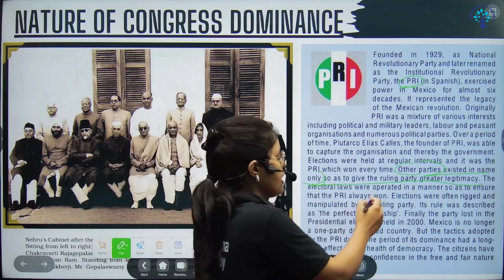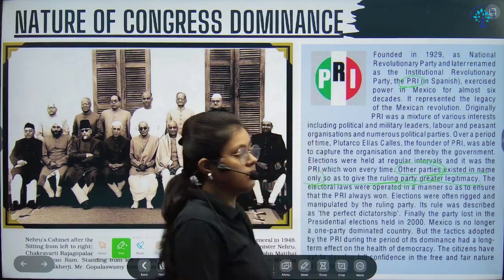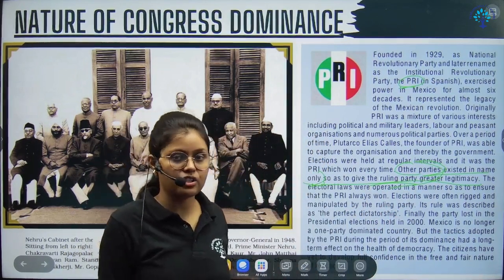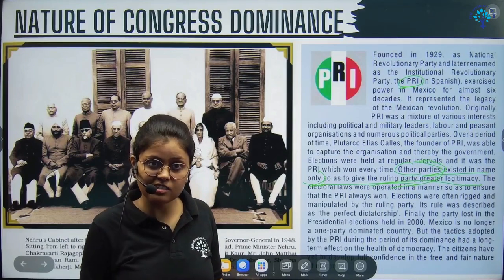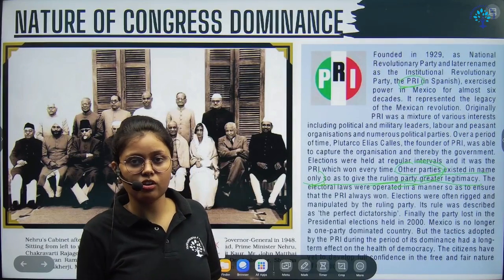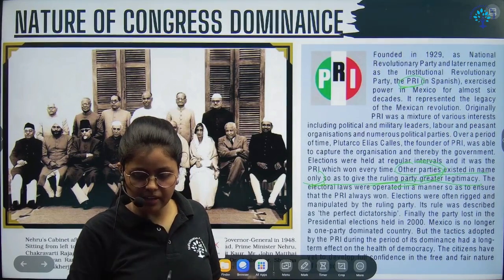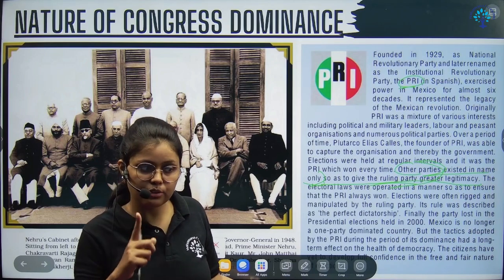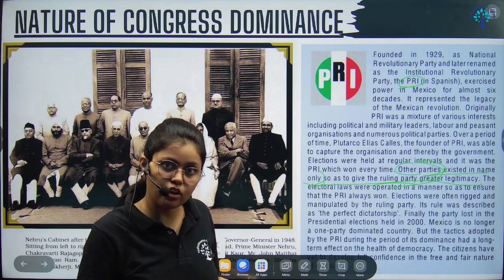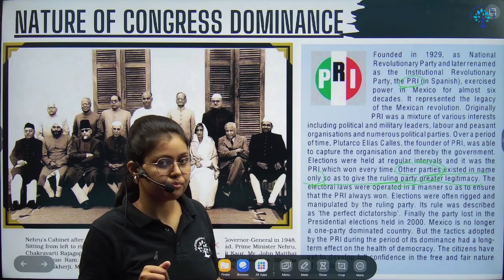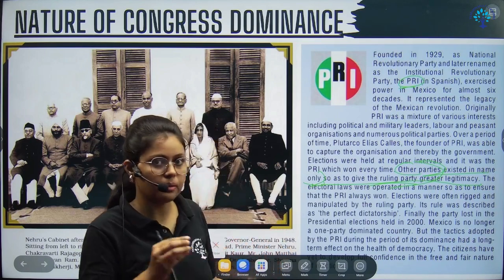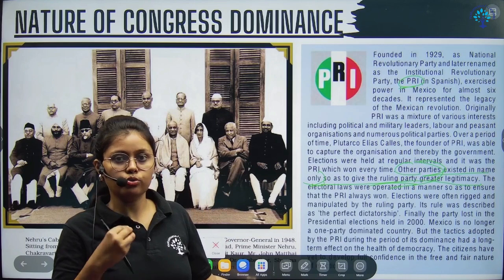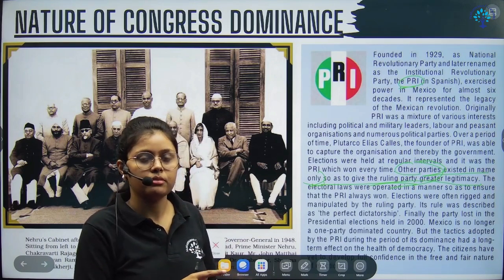So this is only for the namesake, right? Unlike India, where there was proper election, even CPI also got 16 seats. They have formed the government in Kerala during the state elections. So there was a competition, but it was because of the character or behavior of the Congress party that the people allowed the Congress to form the government. They have voted for them. So that was the reason.